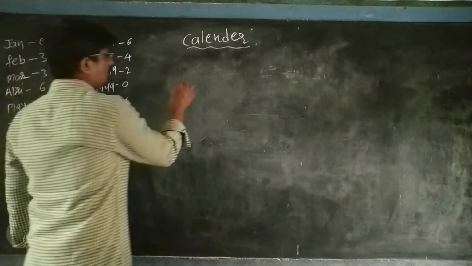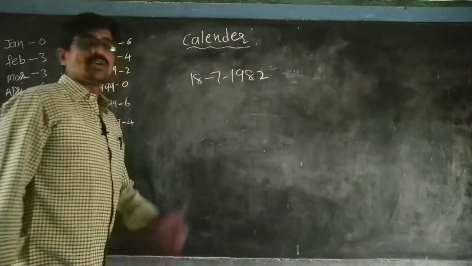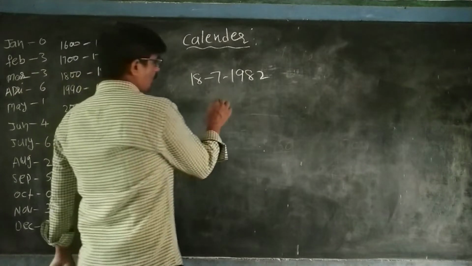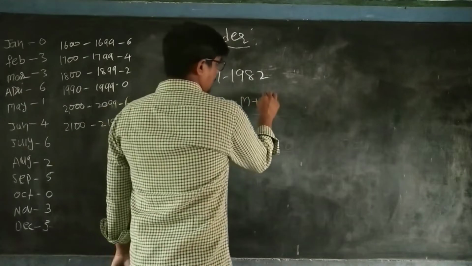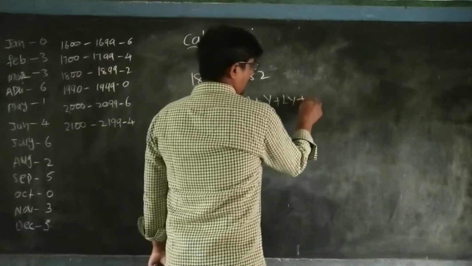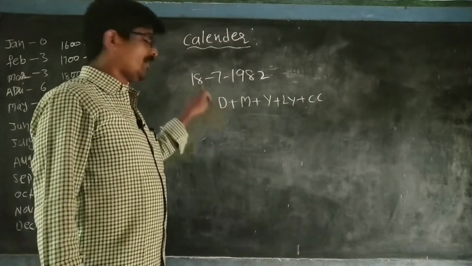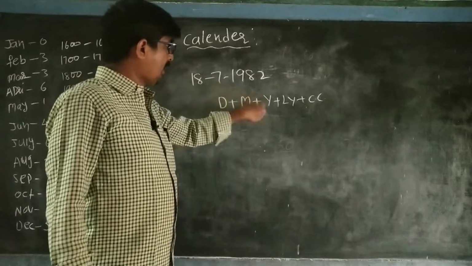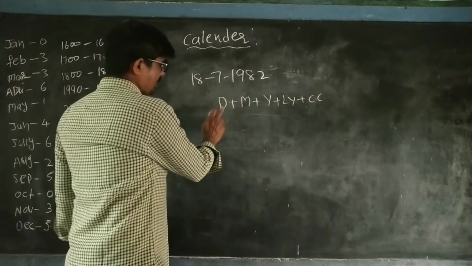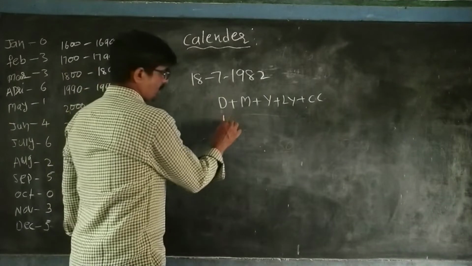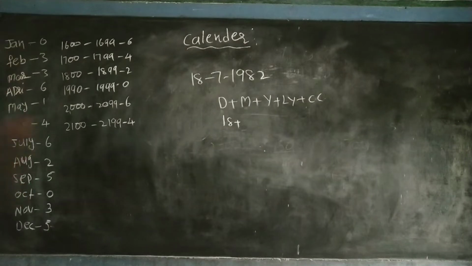For example, 18/7/1982. So which day is this? So first we have the date. We have one code: date, month, year, leap year, and century code. This is one formula. So first the date, then the month code, the year, leap years, and century code. Simple. For example, the date here is 18. Next you have to take the month code here.